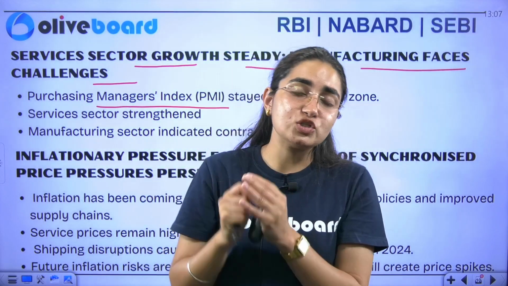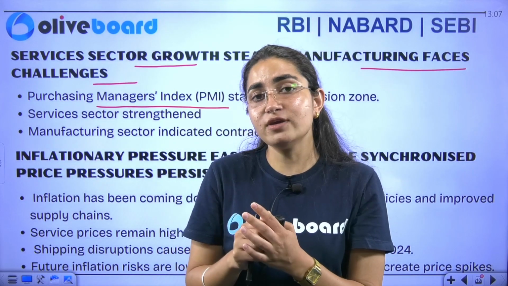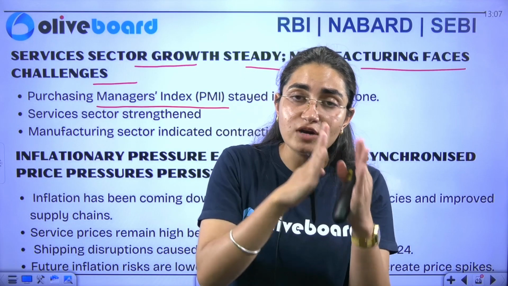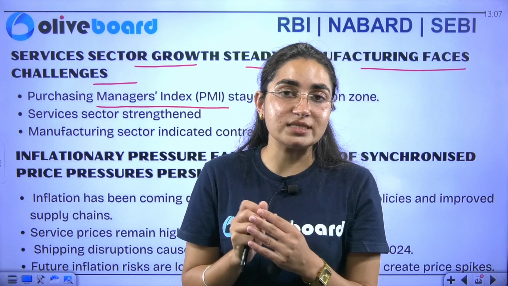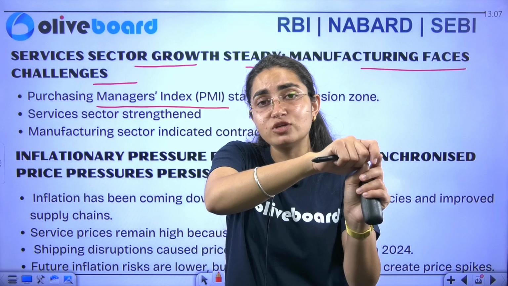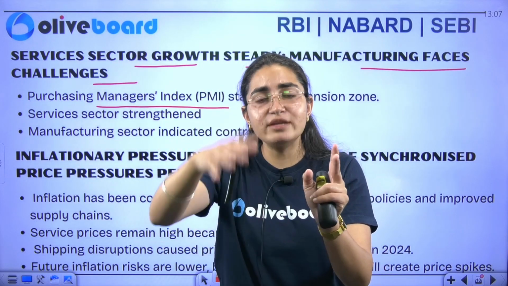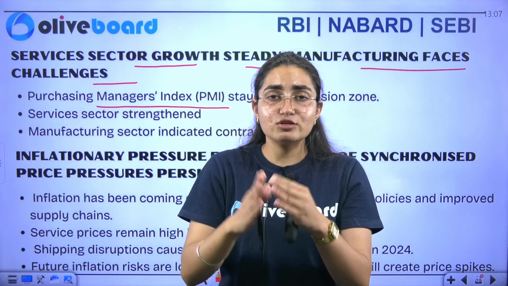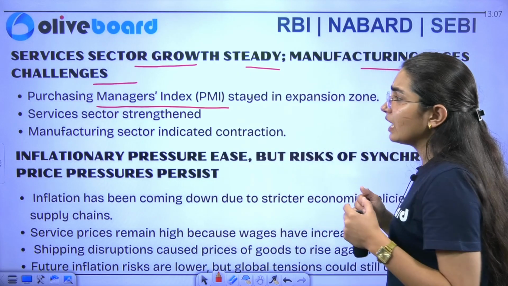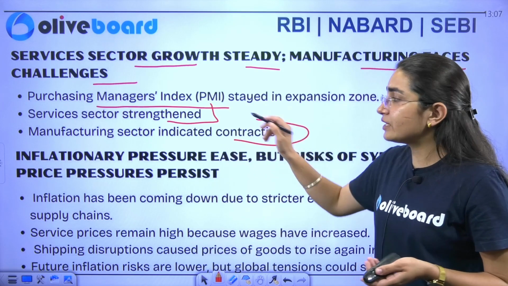And what does your purchasing managers index say in this particular survey? That your services sector is increasing. But still we have a lot of problems faced by your manufacturing sector. We know already that we have jumped directly from our agricultural sector, I would say our primary sector, to the services sector, and we have forgotten about our manufacturing sector, I would say our industrial sector. So still the situation is that the manufacturing sector is facing a lot of problems. Now, the services sector has been strengthened and the manufacturing sector is still contracted.